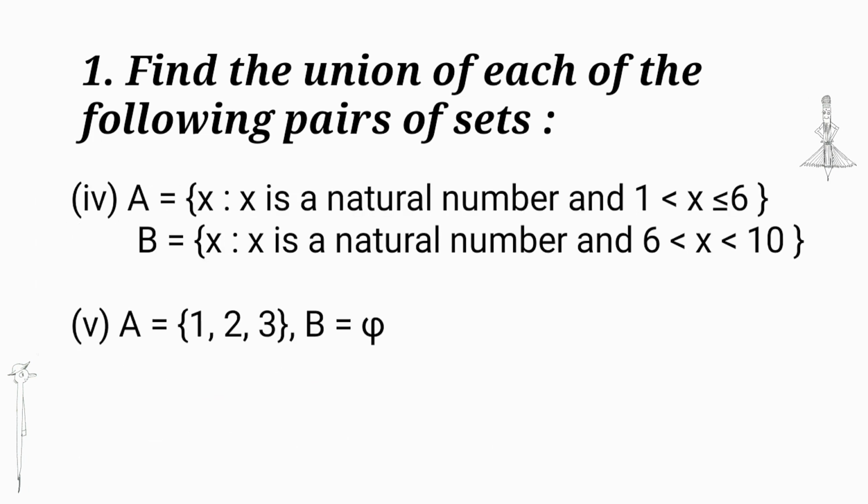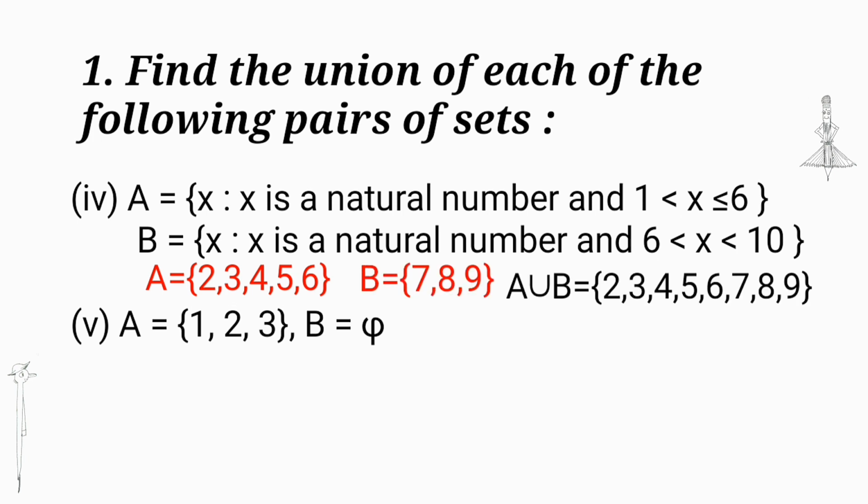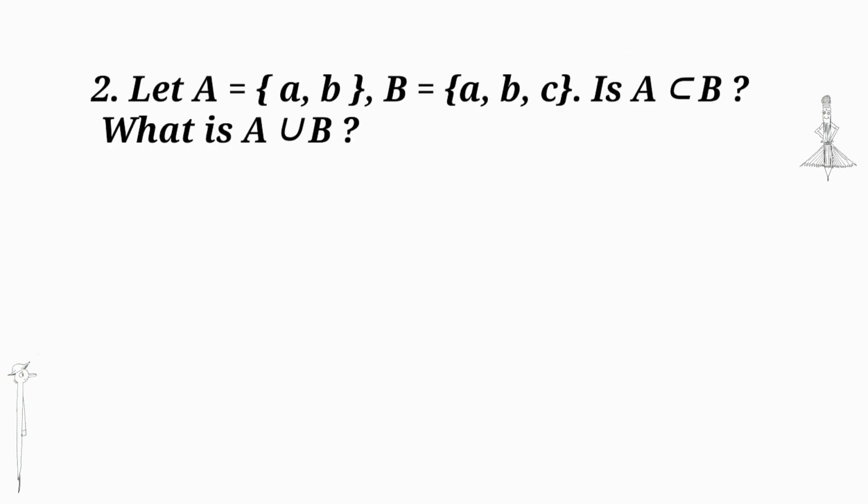A is equal to {x such that x is a natural number and 1 less than x less than or equal to 6}, and B is equal to {x such that x is a natural number and 6 less than x less than 10}. We get A is equal to {2, 3, 4, 5, 6} and B is equal to {7, 8, 9}, and A union B is equal to all members of A and B. A is equal to {1, 2, 3} and B is equal to the null set. Therefore, A union B is equal to {1, 2, 3} because B has no element.